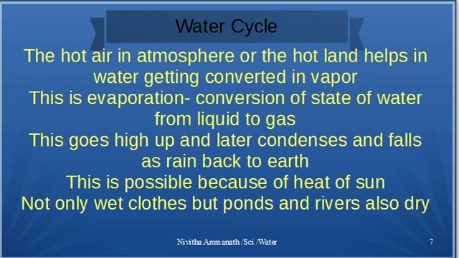goes up, the atmosphere becomes cool and so it condenses. When it condenses, it becomes droplets. Droplets get added to each other, they become a group, they become heavy. When the droplets become heavy and when the atmosphere is cool, they fall down as rain. So this water going up as evaporation and coming back as condensation, that is conversion of the vapor state of water in the atmosphere into the liquid state, is called the water cycle.